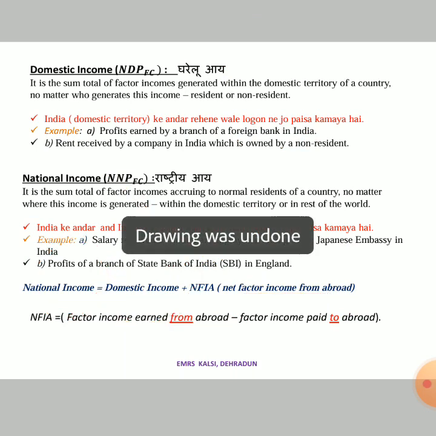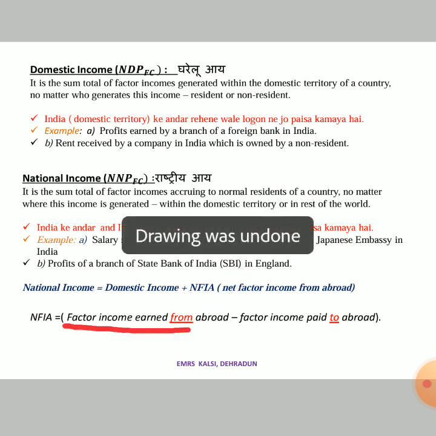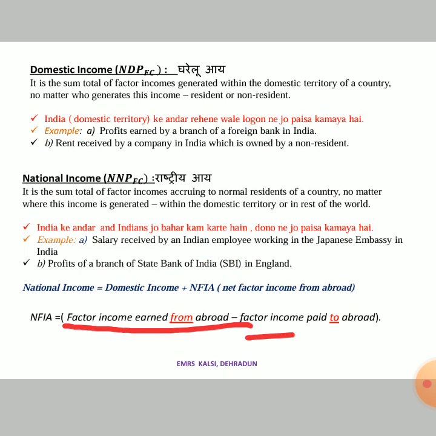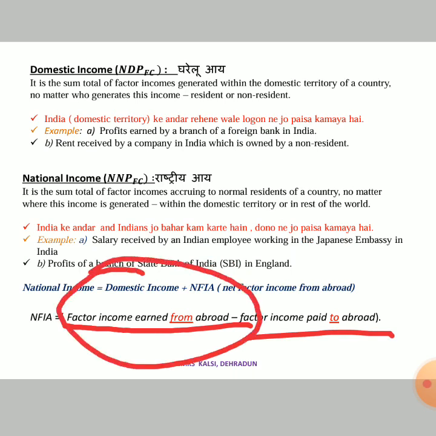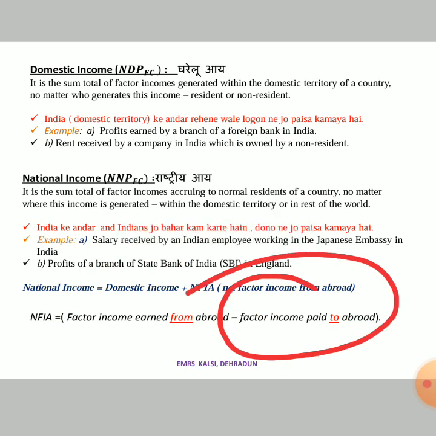Sometimes in paper, in exam, while doing numericals, NFIA might not be given directly to you. So there is a formula for this NFIA: factor income earned from abroad minus factor income paid to abroad. We are adding the income which is earned by the Indians from abroad, but we are subtracting the income which we have paid to abroad. Means few foreigners living in India are earning money from India, so we are deducting their salary but adding the salary of Indians who are working abroad.